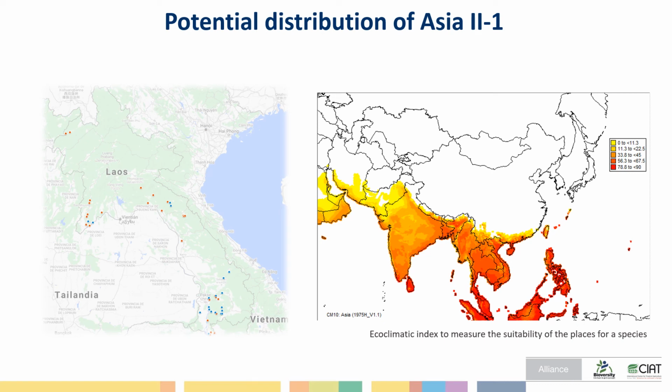It is relevant that in both cases, Laos and Cambodia, one of the cryptic species collected was Asia 2.1 because, as I mentioned at the beginning of the presentation, this is the most efficient vector of the Sri Lankan cassava mosaic virus. So we used the known distribution from our data and literature records of this species to generate a potential distribution map.